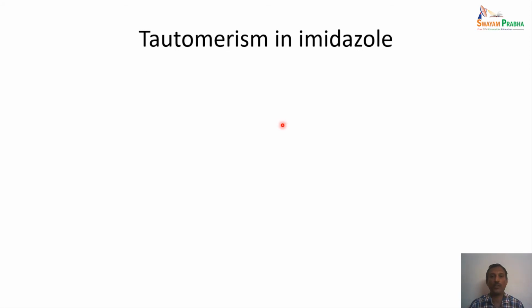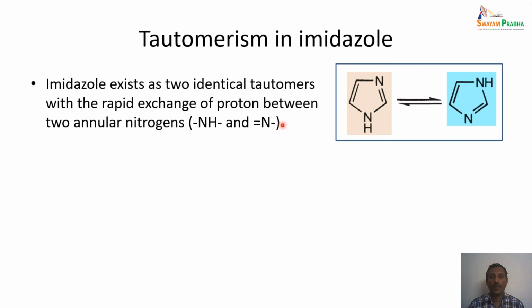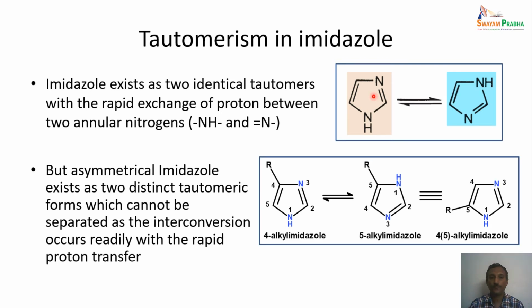Then let us look at the reactions of imidazole. The first one, we will look at how imidazole can undergo tautomerization. The unsubstituted imidazole actually undergoes tautomerization very rapidly. In other words, we have two identical tautomers with a rapid exchange of a proton between the two annular nitrogens, that is the NH and the double-bonded N, which happens very rapidly. That is the reason we can never isolate any one of these tautomers in the case of unsubstituted imidazoles.